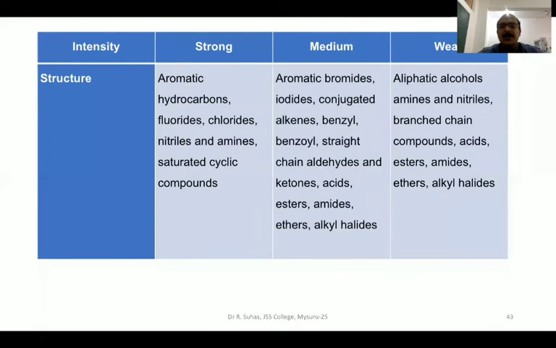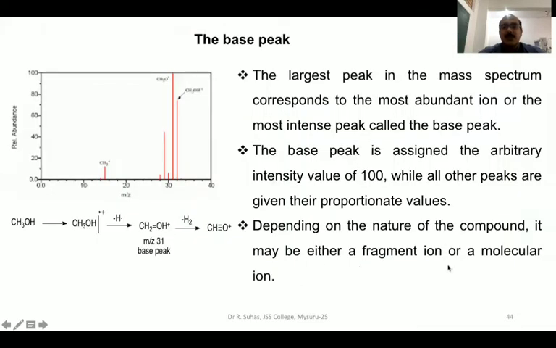Say, for example, if the molecular ion peak itself is absent, then you can say that the molecule will be highly branched, or it could be a tertiary alcohol. If it is very, very weak, then you can suspect that the molecule may be a primary alcohol or secondary alcohol. Like that, the intensity of the molecular ion peak definitely aids in the structural elucidation of organic compounds. And this is about our molecular ion peak.